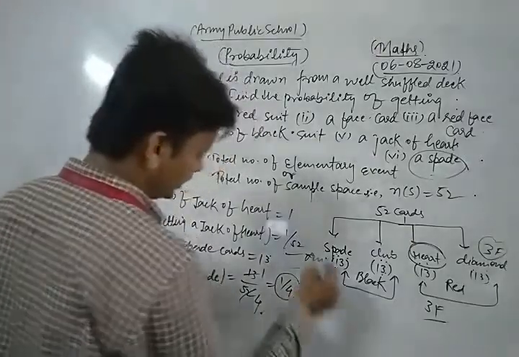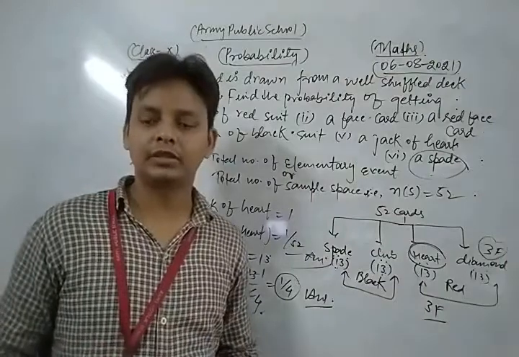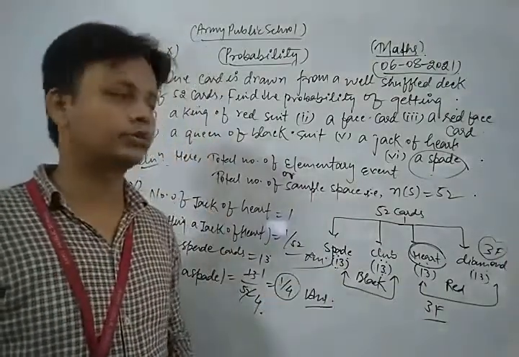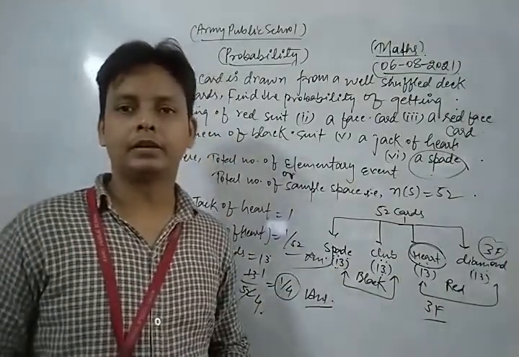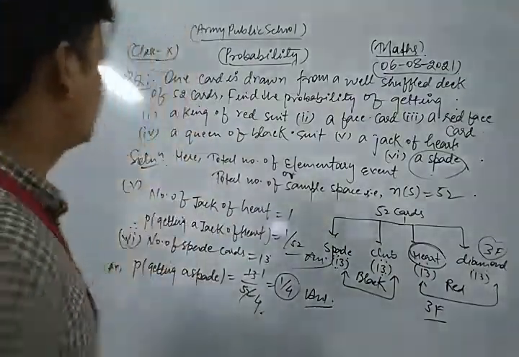This is the required solution of the given question. Thus, dear students, in this way you can solve each and every question of your syllabus based on a deck of 52 playing cards. Now we take and solve some other important questions based on these topics.